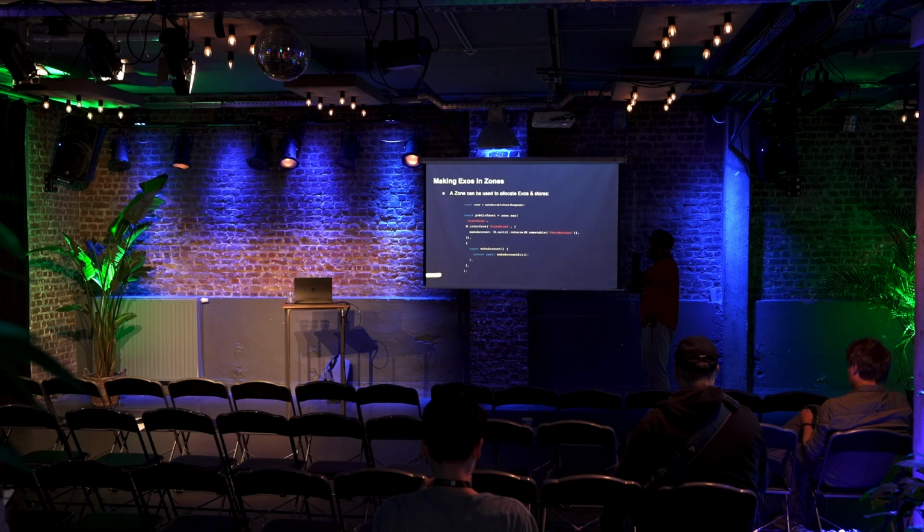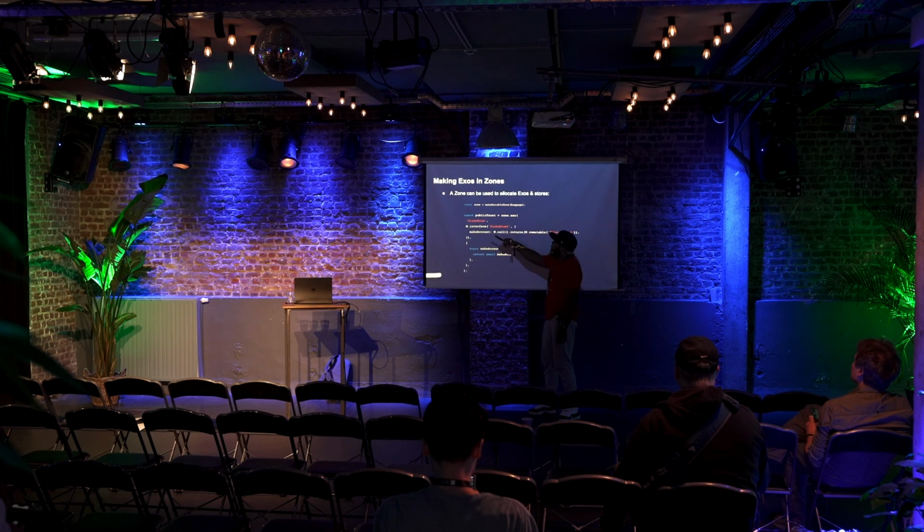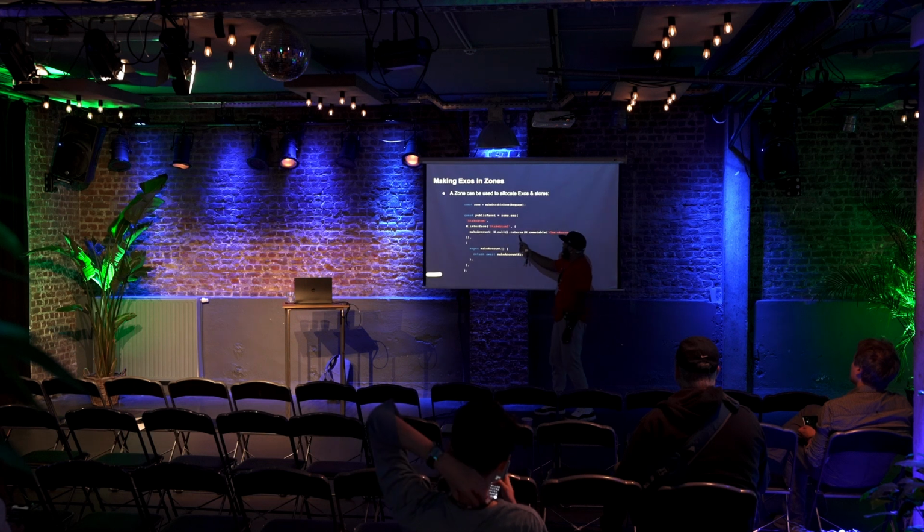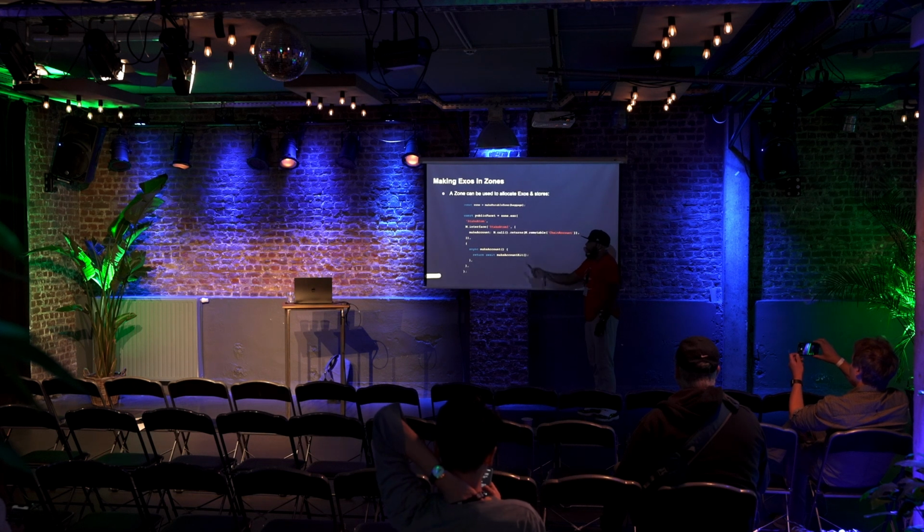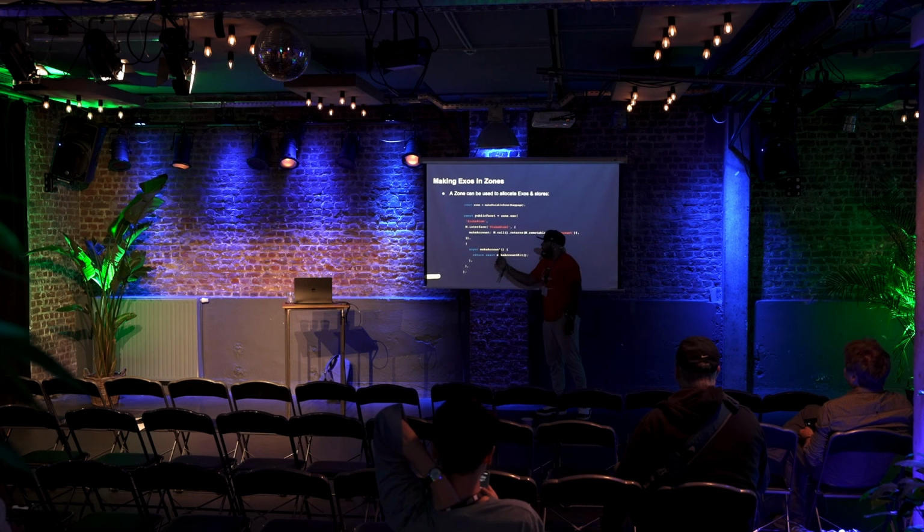So let's actually look at the concretion of that. Here you have a public facet. We talked about this, but we're making one using this approach, creating an EXO from this zone. The zone is key to understand, as this is used to allocate EXOs. So here we're going to name it. This is my interface guard. What happens here is I'm saying that if someone calls this, it shouldn't have parameters, and it should return this type here. And here I'm designating what the function is that can actually be called.